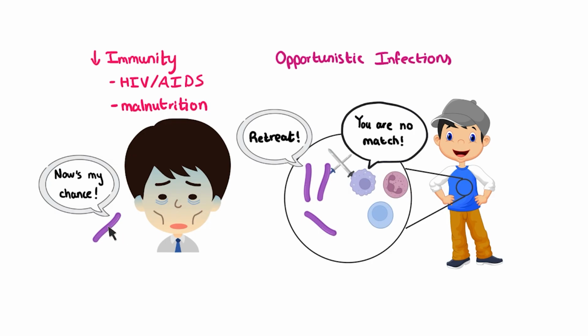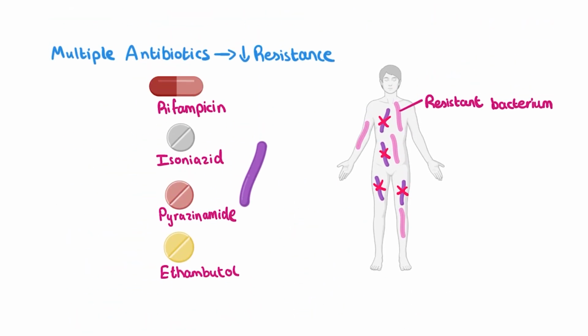In fact, TB is often the first opportunistic infection to affect people with HIV. This opportunistic nature of the Mycobacterium tuberculosis is one of the reasons that TB has been such a difficult disease to control. The other reason is something that we already touched on before: antibiotic resistance. TB that is resistant to at least the two main first-line drugs, namely isoniazid and rifampicin, is called multi-drug resistant TB, or MDR-TB for short.